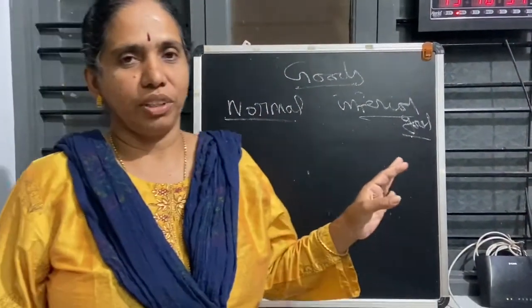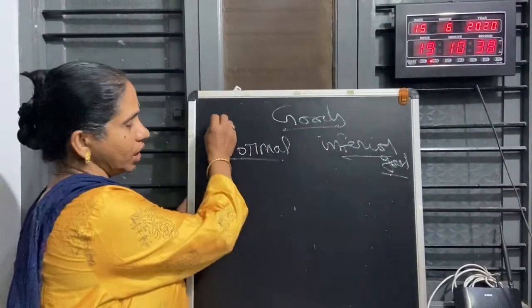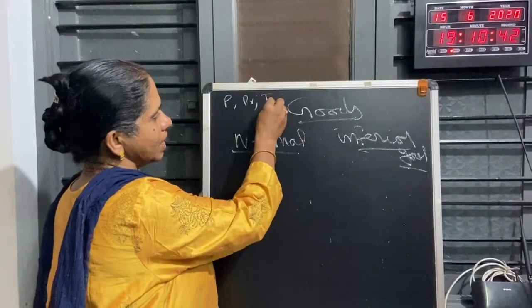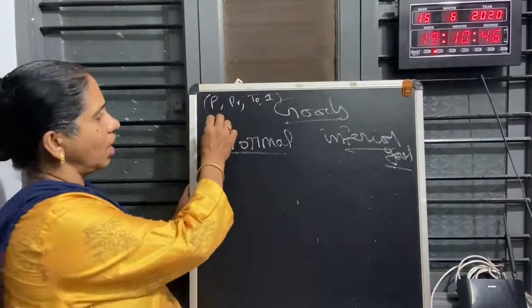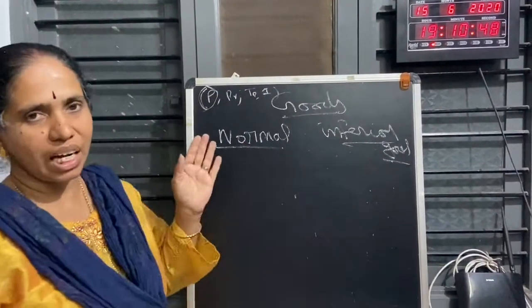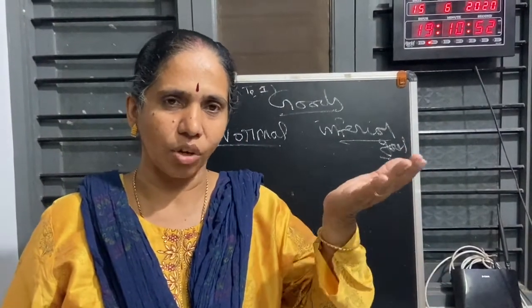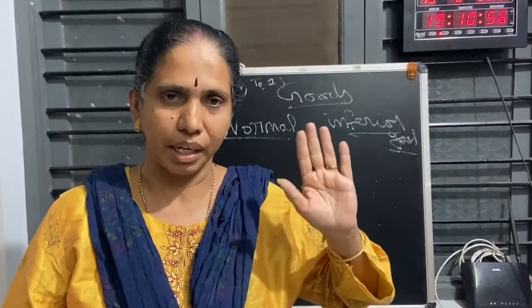Last class we saw about demand and the four determinants of demand: price of related goods, taste and preference, and income of the consumer. Based on this, we already saw the law of demand. In that, what is the relationship between the price and the quantity demanded? As the price increases, quantity demanded will decrease, and vice versa. And we saw the other things remaining constant.